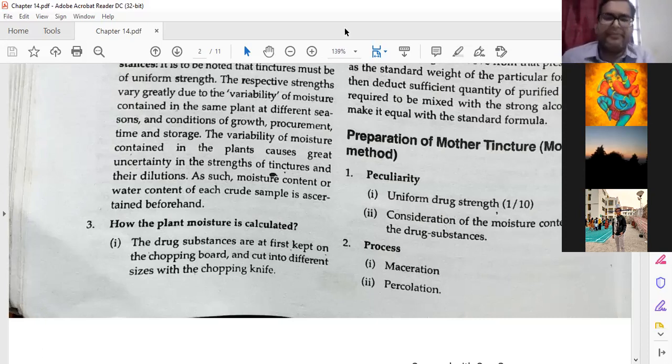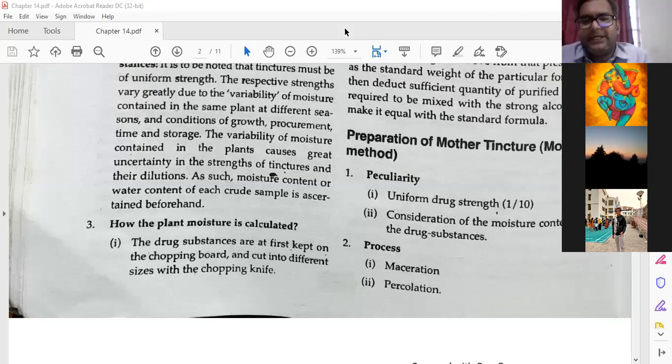Okay, the preparation of mother tincture, modern method. Peculiarities: uniform drug strength, 1 by 10. Here now there is no issue with the drug strength. Everywhere drug strength is uniform, that is 1 by 10. That was not in the old method of preparation. In every class the drug strength is a little different.